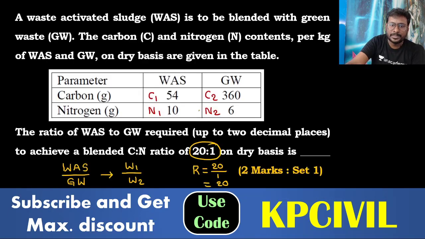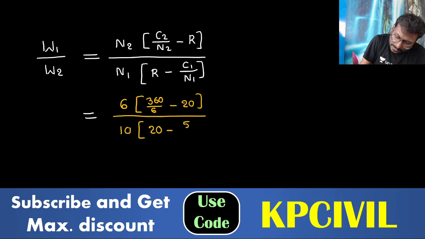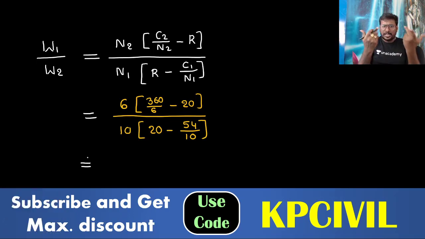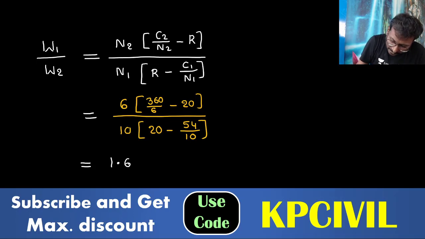N1 is 10, C1 is 54, so C1 by N1 is 54 by 10, R is 20. You will get the answer. Just substitute in the formula. Question is finished. Not even 1 minute if you memorize the formula. Just substitution of the formula, you will get the answer. Answer is 1.64.